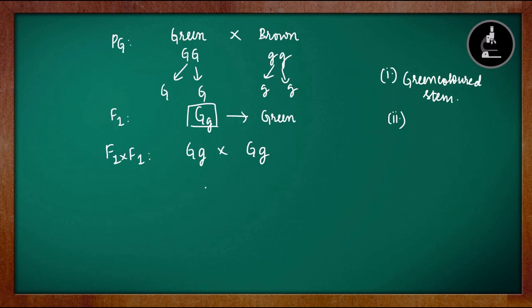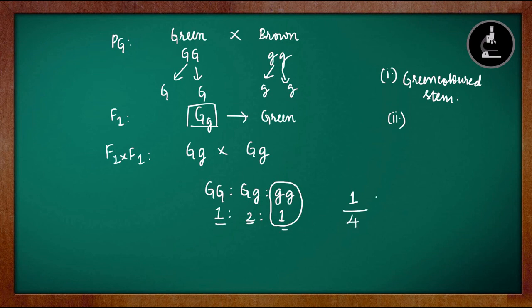So we will cross this. We know we will get capital G capital G as 1, capital G small g as 2, small g small g as 1. We note the ratio 1 is to 2 is to 1, just like the monohybrid cross of the plant height character. They are asking us the percentage of the recessive character. We know this is the recessive character. So 1 out of 1 plus 2, 3, 3 plus 1, 4. So 1 out of 4. If we want to convert it into percentage, we have to multiply by 100. 4 twenty-fives are 100. So 25%. The percentage of brown plants in the F2 generation will be 25%.